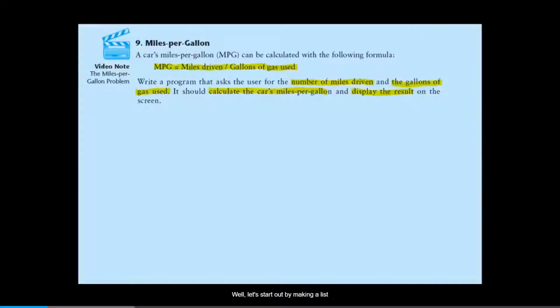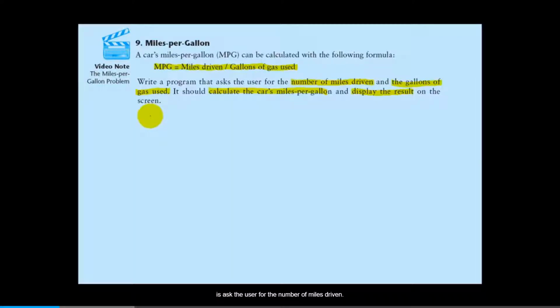Well, let's start out by making a list of the steps that the program will take in the order that they should be taken. And then once we've done that, we can actually start writing code. So the first thing the program should do is ask the user for the number of miles driven.